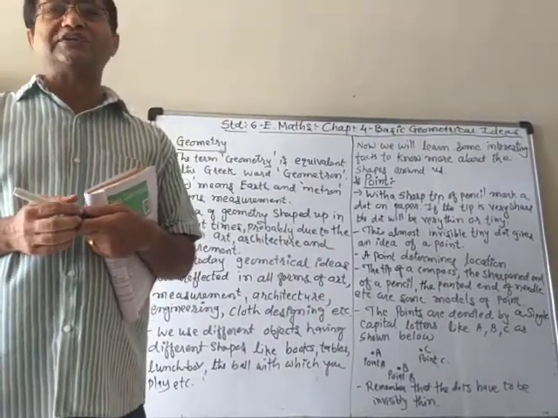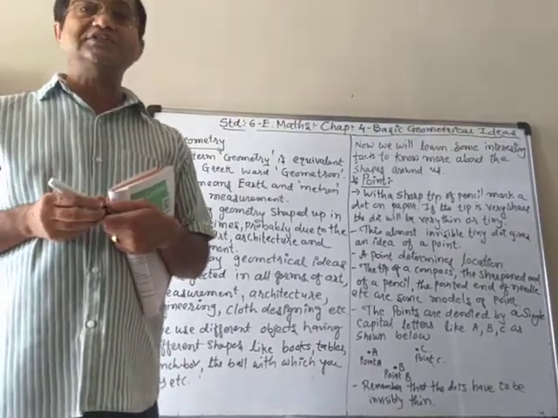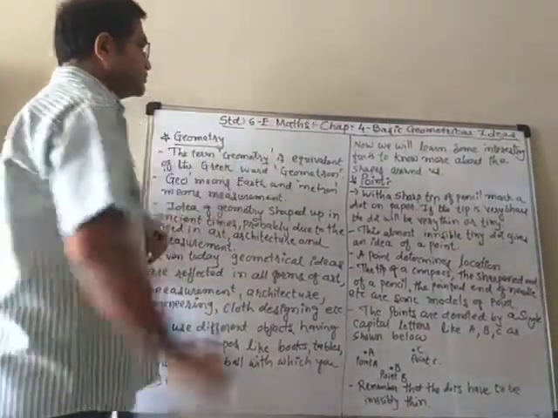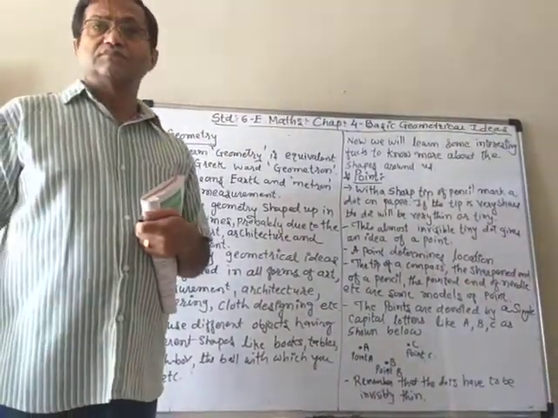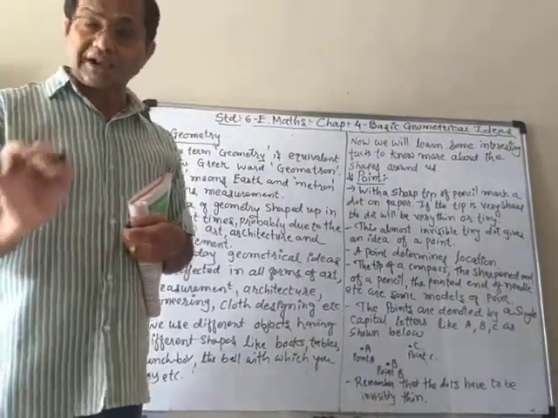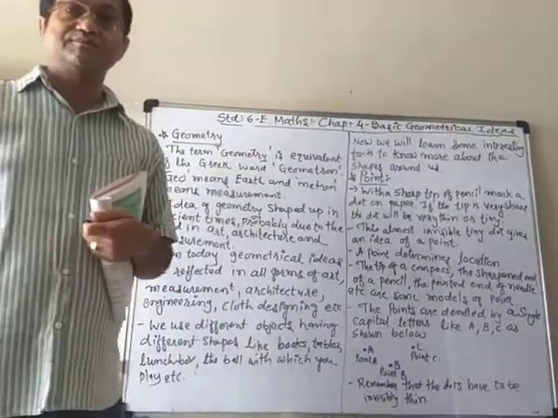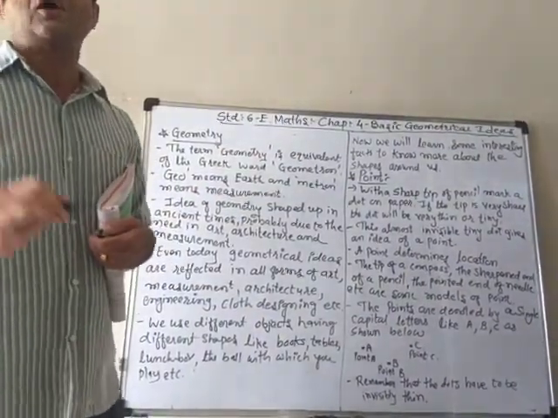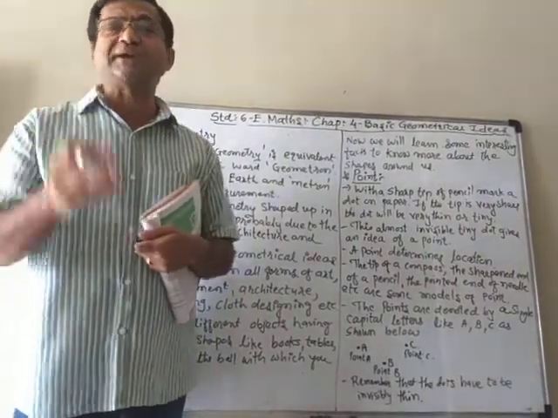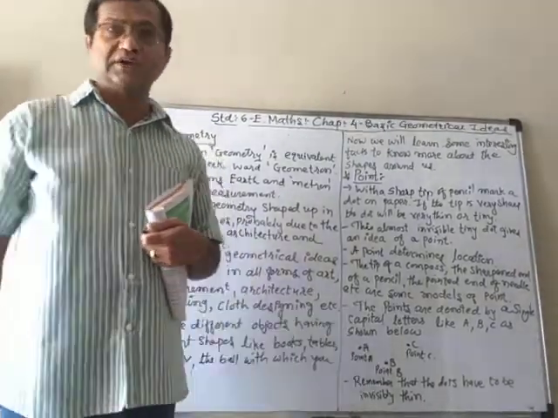Now, if you take a very sharpened pencil and put a dot here with that pencil, it represents the picture or the model of the point. This is not a point actually. It is the picture of a point. To understand it visibly, we just put a dot to represent a point.